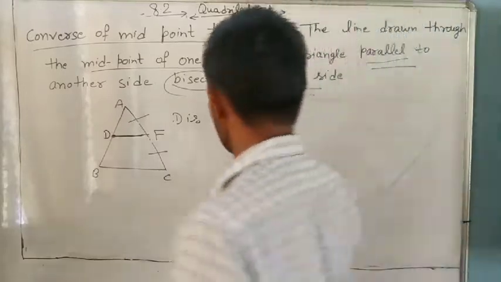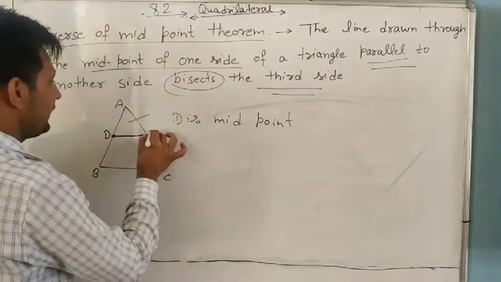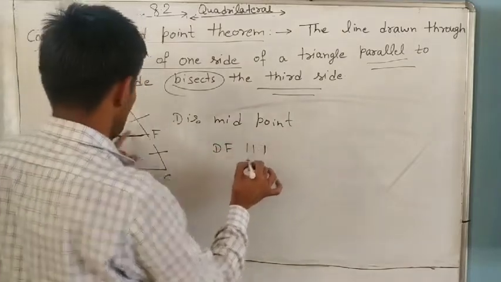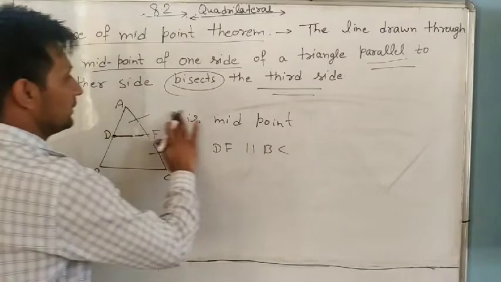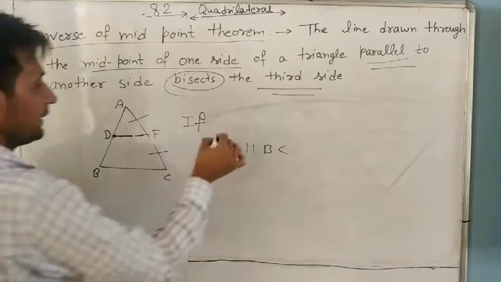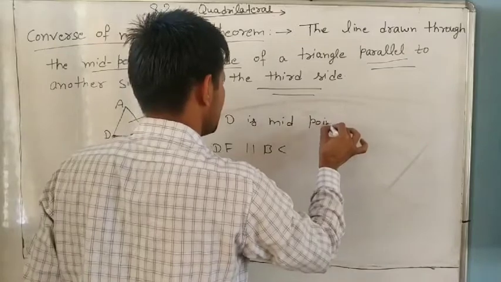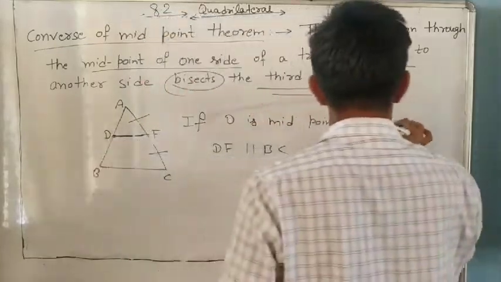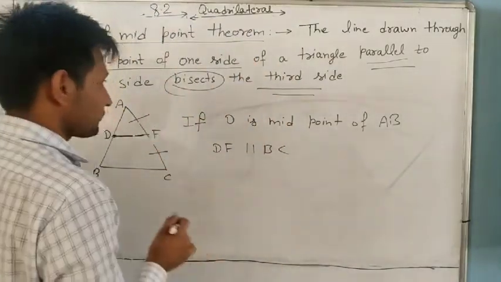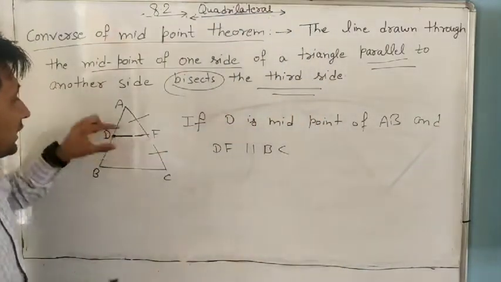Understand it? Suppose D is the midpoint of AB or any one side, and DF is parallel to BC.